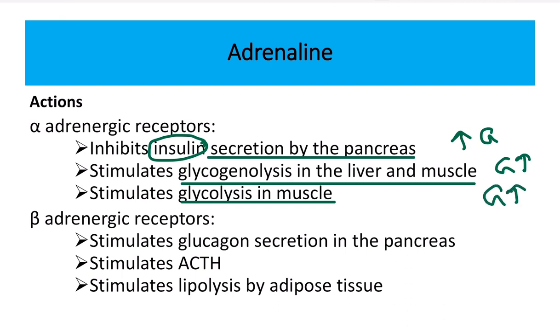And when it acts by stimulating the beta receptor, it stimulates glucagon secretion from the pancreas, stimulates ACTH, that means adrenocorticotropic hormone, and stimulates lipolysis by the adipose tissue. That means it is the emergency situation. In an emergency situation, the body wants to preserve all types of metabolic products of carbohydrate, protein and fat, such as the glucose, amino acid, fatty acid and other materials also.